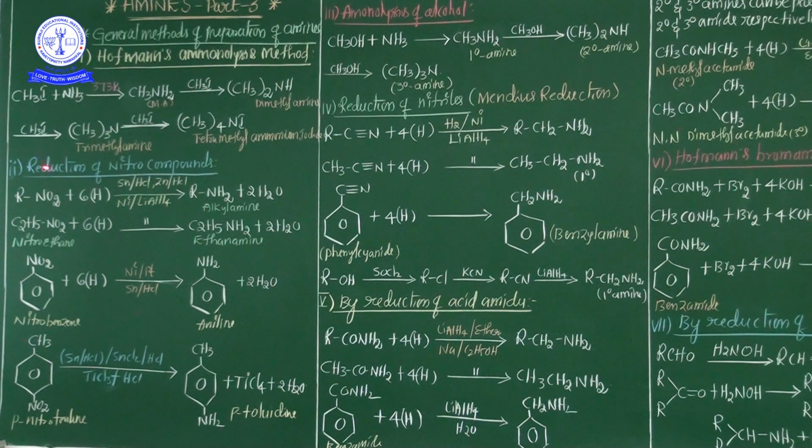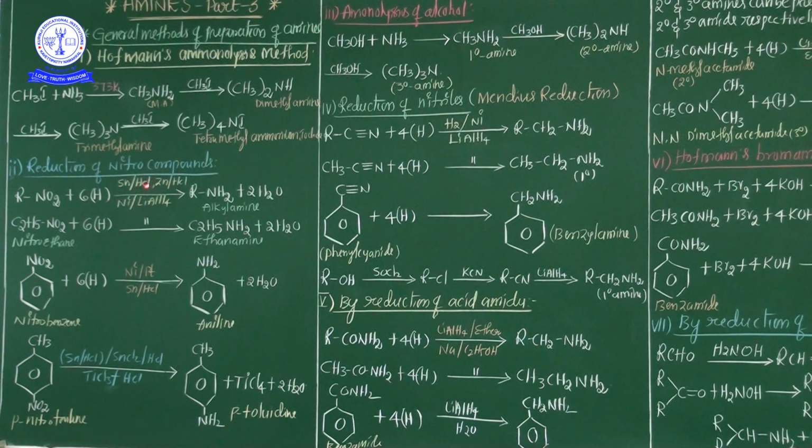Next, the second preparation method. Hoffmann's ammonolysis prepares not only primary amines, but a mixture of primary, secondary and tertiary amines. Okay, now the second one: reduction of nitro compounds.